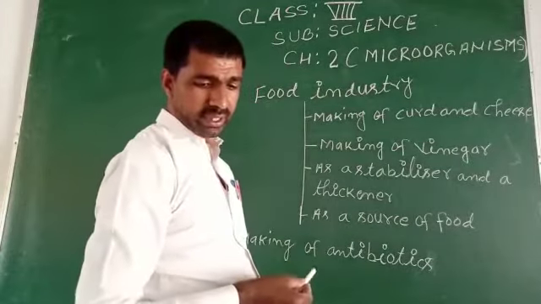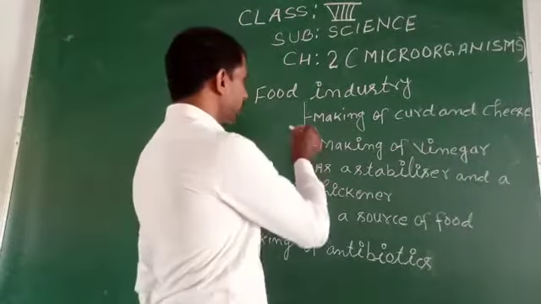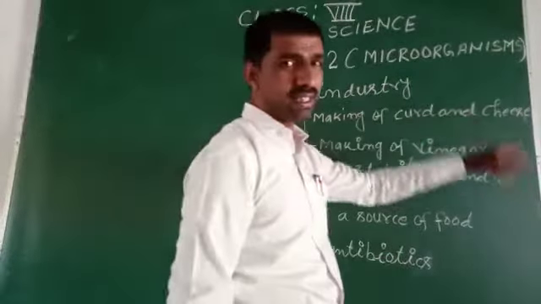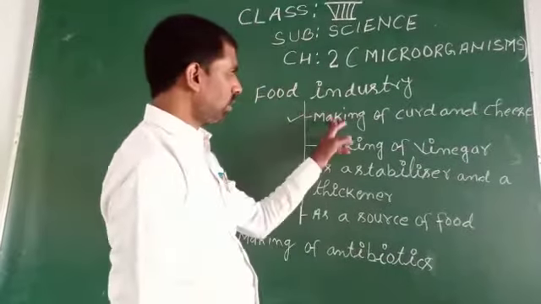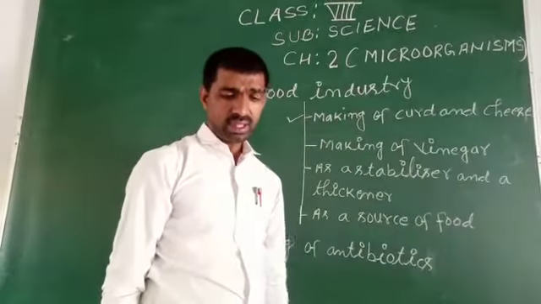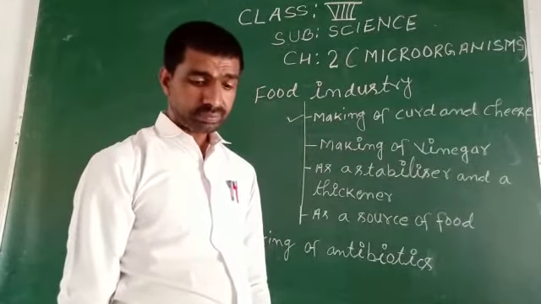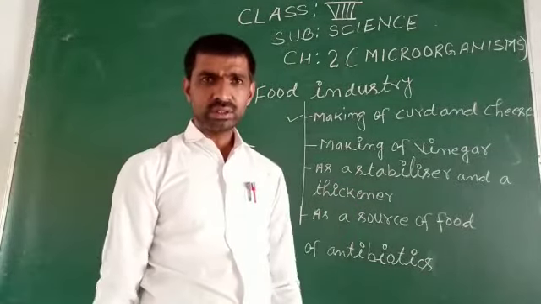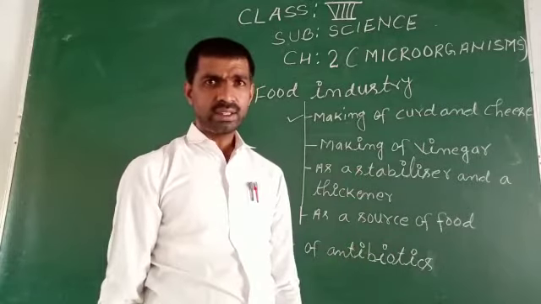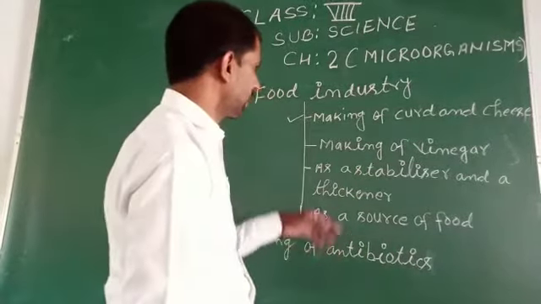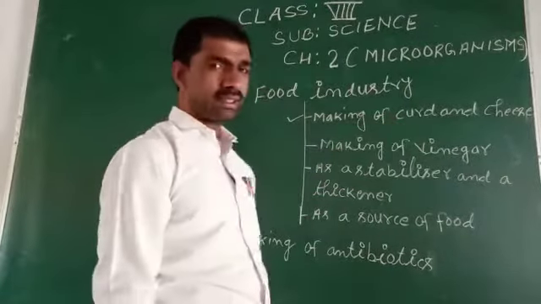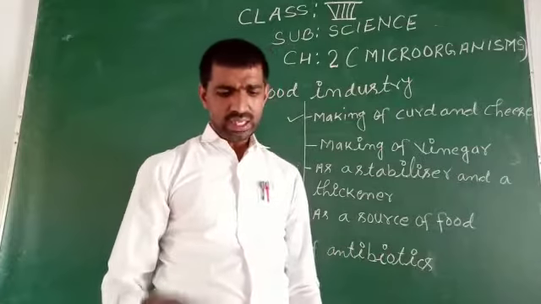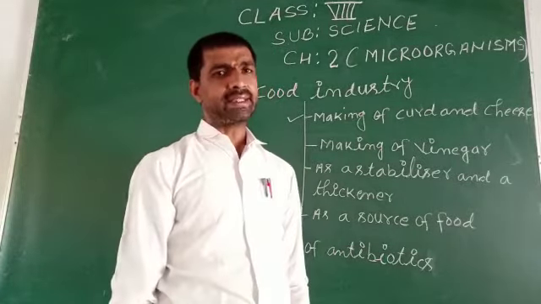About the food industry, in the topic making of curd and cheese, some bacteria break down lactose to form lactic acid.